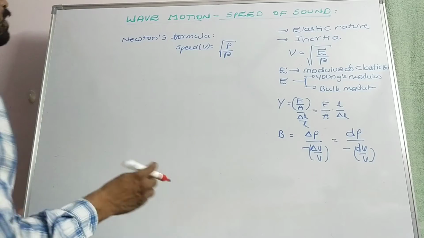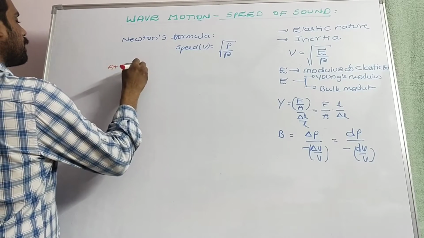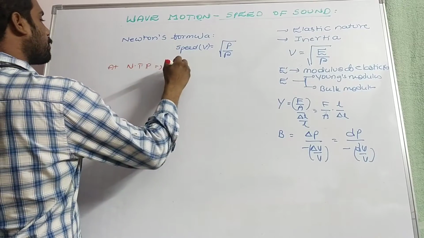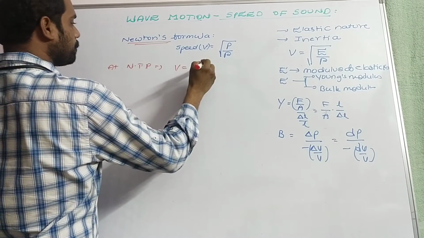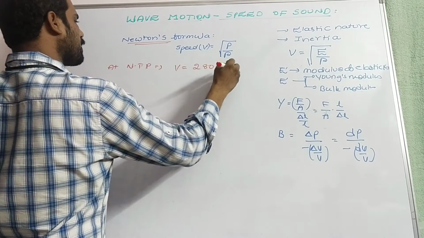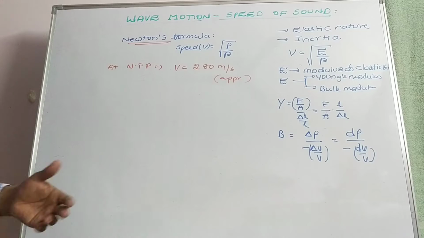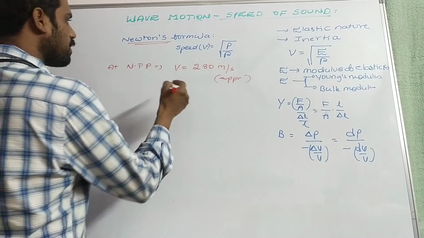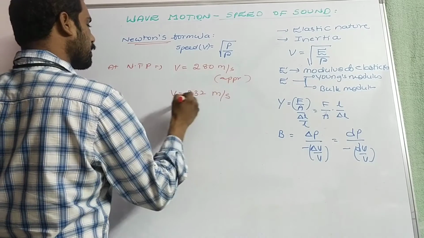Of course, at NTP conditions, by calculating the speed according to Newton's formula, that is approximately 280 meter per second, which is not correct. Why? Because the correct value is v is equal to 332 meter per second.